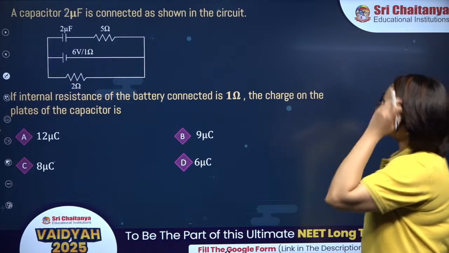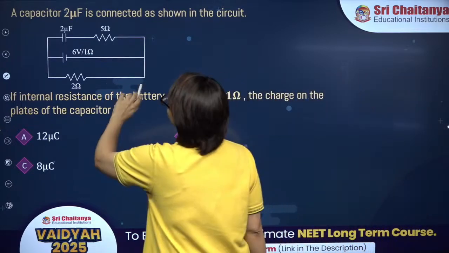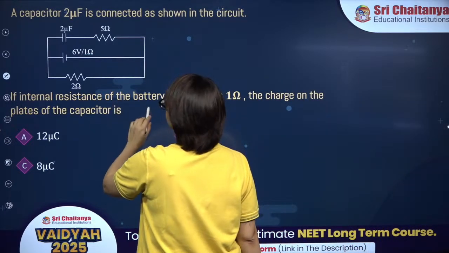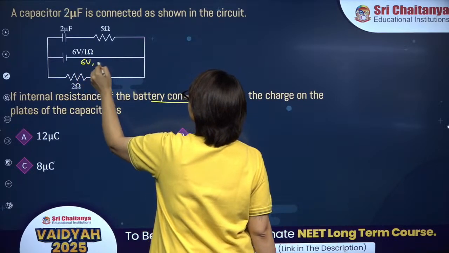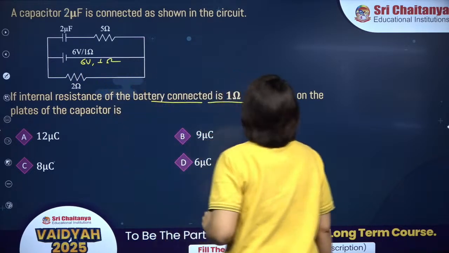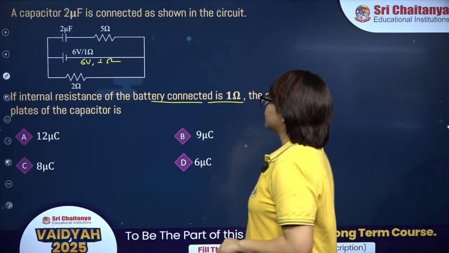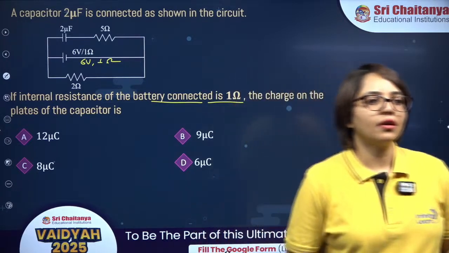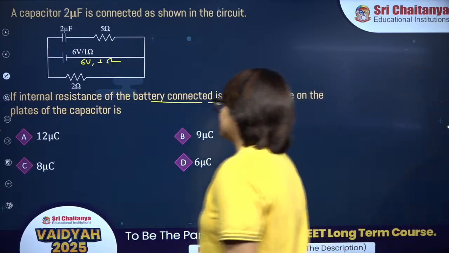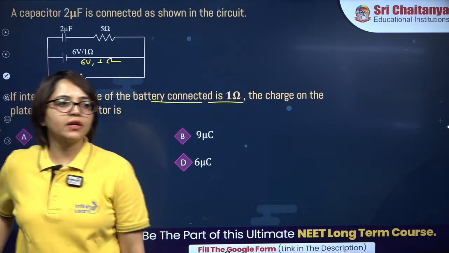A capacitor 2 microfarad is connected as shown in the figure. If the internal resistance of the battery connected is 1 ohm over here. This is 6 volt, 1 ohm resistor. The charge on the plates of the capacitor is, what is the charge on the plates of the capacitor? Chaliye, try this one, come on guys.